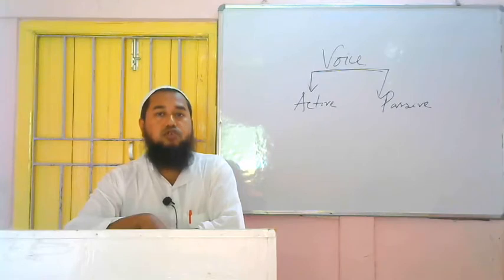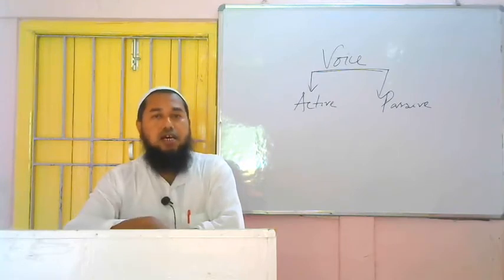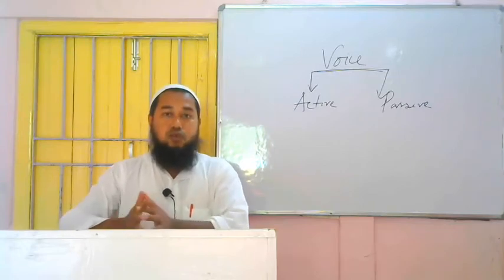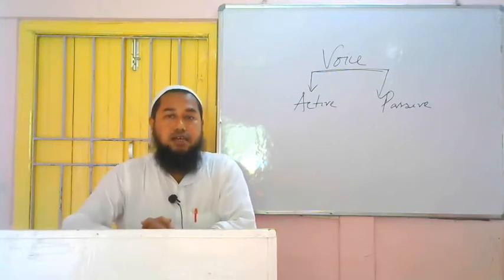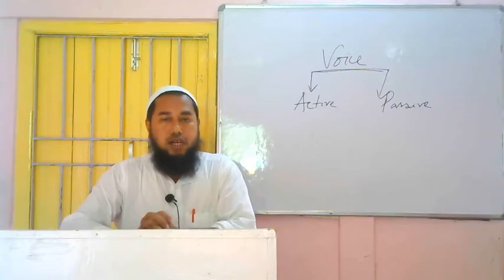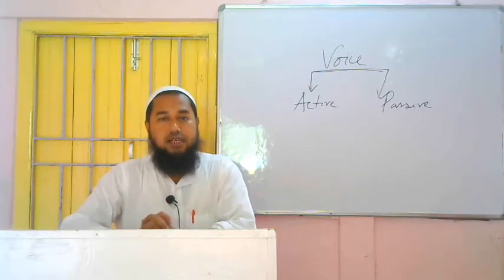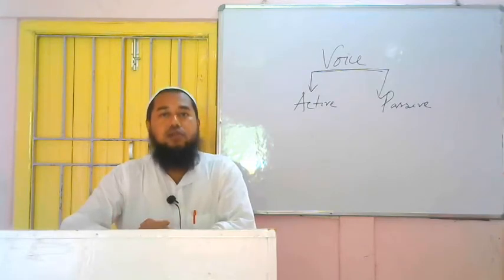I hope this is known to you. Then also, very simply, very shortly, I am going to tell you what is subject, what is verb and what is object. Subject is the thing about whom we say something in a sentence. This is subject. Verb, the action word in the sentence, is what? Verb. And object, the action of the subject falls on which thing? This is object. The action of the subject falls on which thing, this thing will be the object.